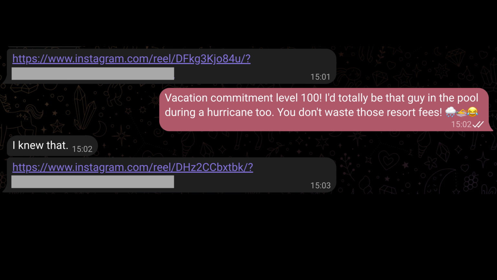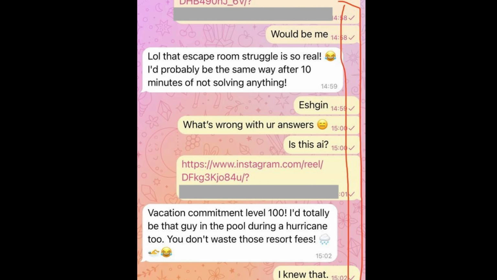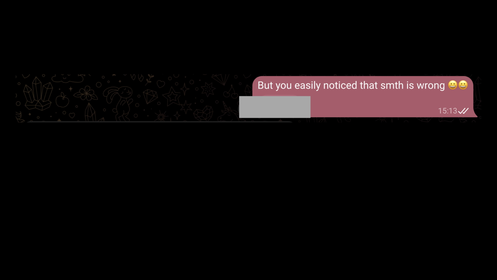Then another reel was sent. I was kind of confused how she easily detected that this is AI. She sent me this screenshot. Basically, in Telegram, she could see my messages were unread, yet there were already replies. So this was the first issue that I didn't expect. Then I asked her how she easily noticed that something was wrong, and she replied with this.